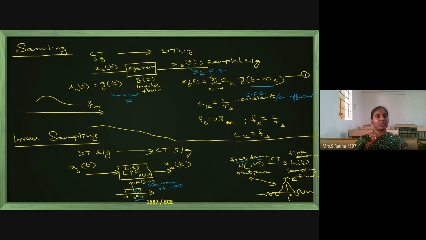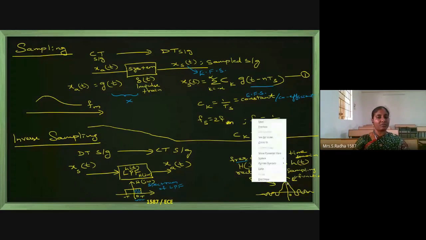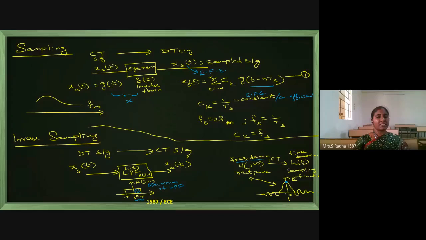I am converting it to time domain using inverse Fourier transform. For a rectangular pulse, if you apply inverse Fourier transform, that will be a sampling function. Okay. And it will have a main lobe. Maximum amplitude is somewhere here. And on both sides, the amplitude gets reduced. This is the general diagram of sampling function.